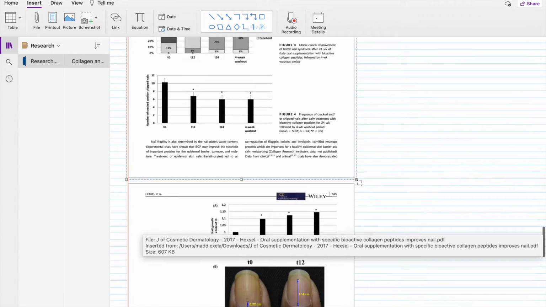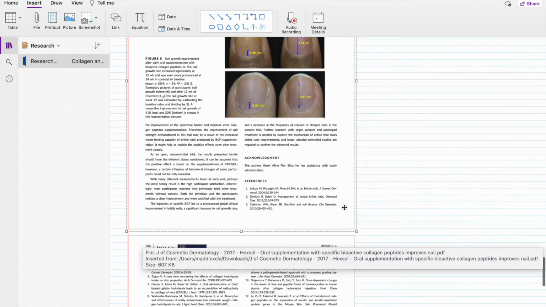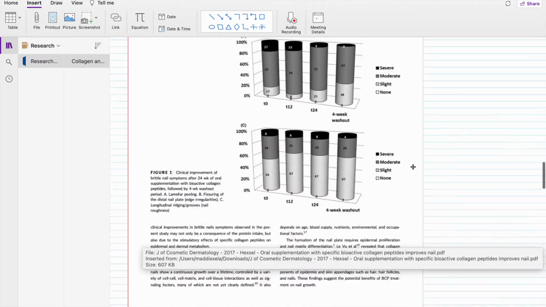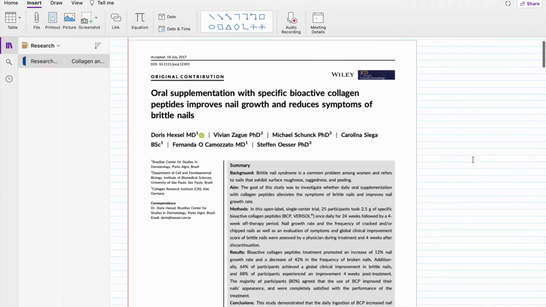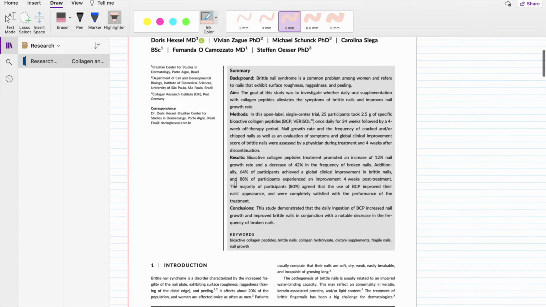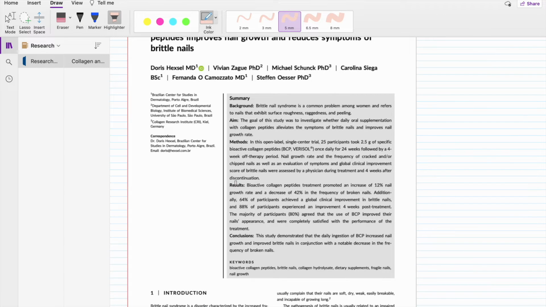And I'm just going to resize the whole document here. That's much better. I can read now. So now that we have gotten that formatted, it's time for us to dive into the actual article itself, and I start with the abstract.